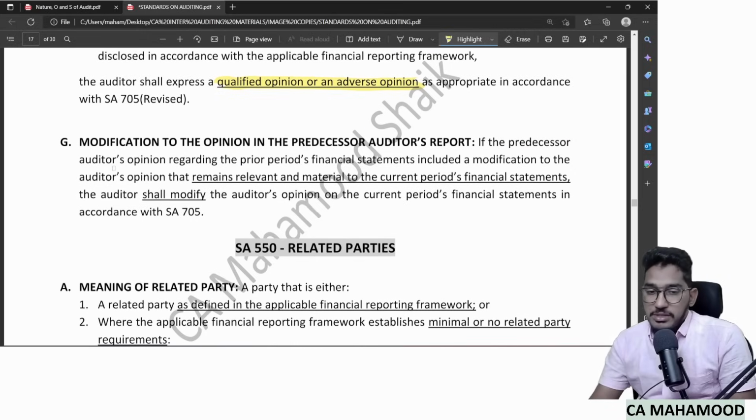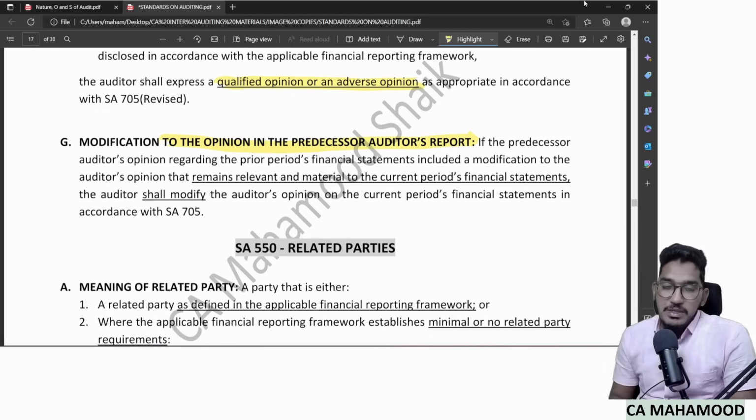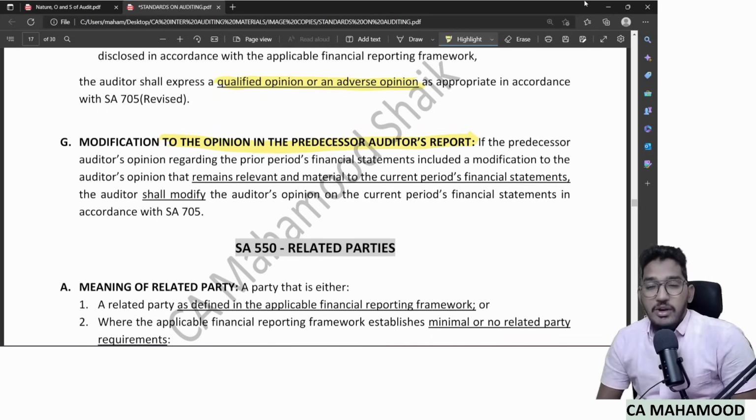And one more last point from this standard: modification to the opinion in the predecessor auditor's report. That means last year somebody else has done the audit. When I have taken last year's audit report, I was able to see that the last year auditor gave a modified opinion. Just because last year's auditor's report gave a modified opinion, is there a mandatory obligation on the current year auditor also to compulsorily give a modified opinion? The answer is no. Just because last year's audit report contained a modified opinion, the current year auditor is under no obligation to mandatorily give a qualified or modified opinion.